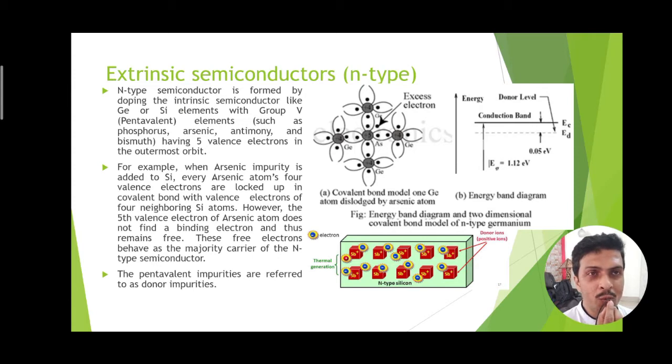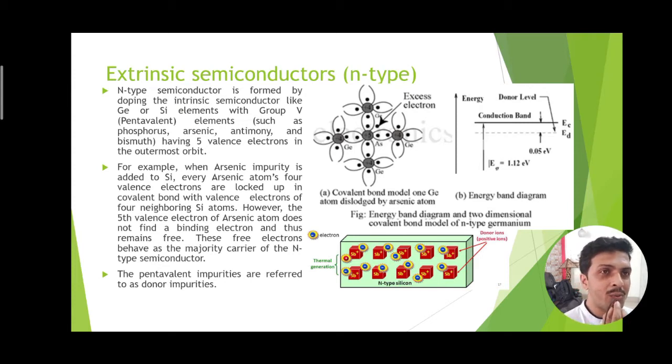So there is no such hole pair for every generated electron. Therefore, obviously the concentration of holes is much less compared to the concentration of electrons in this type of semiconductor, that is, the pentavalent doping process. Such a semiconductor, which has plenty of electrons in the conduction band, is known as an n-type semiconductor, where n is normally defined as the electron concentration in this extrinsic semiconductor.